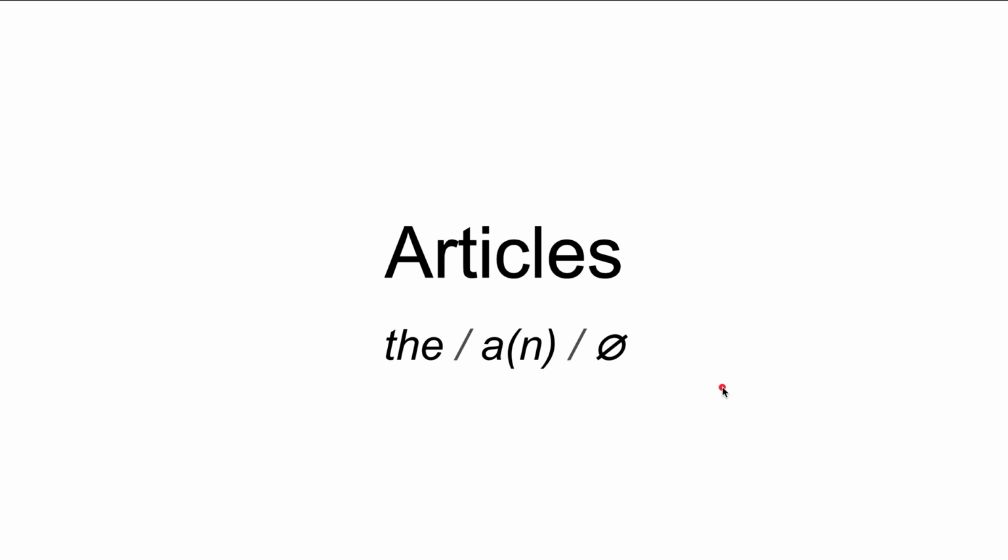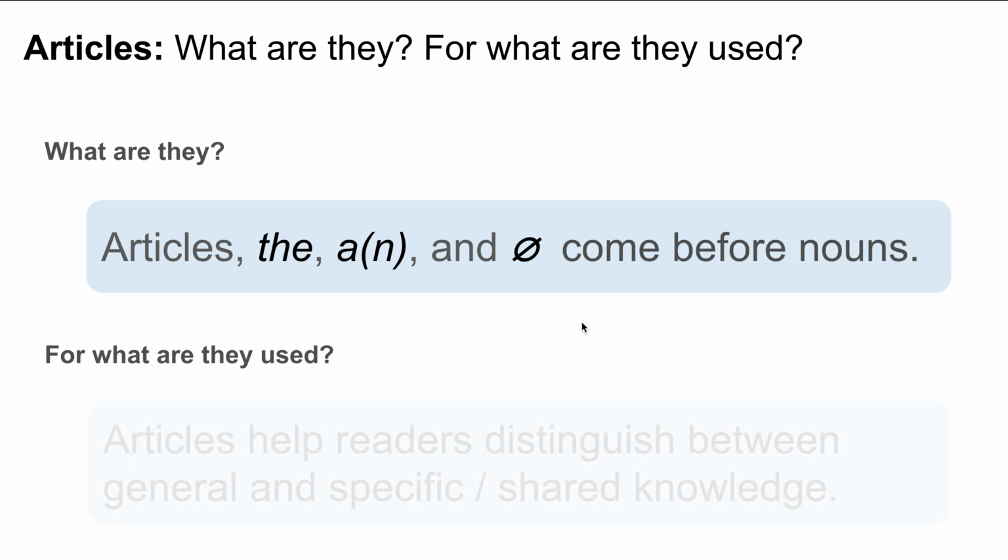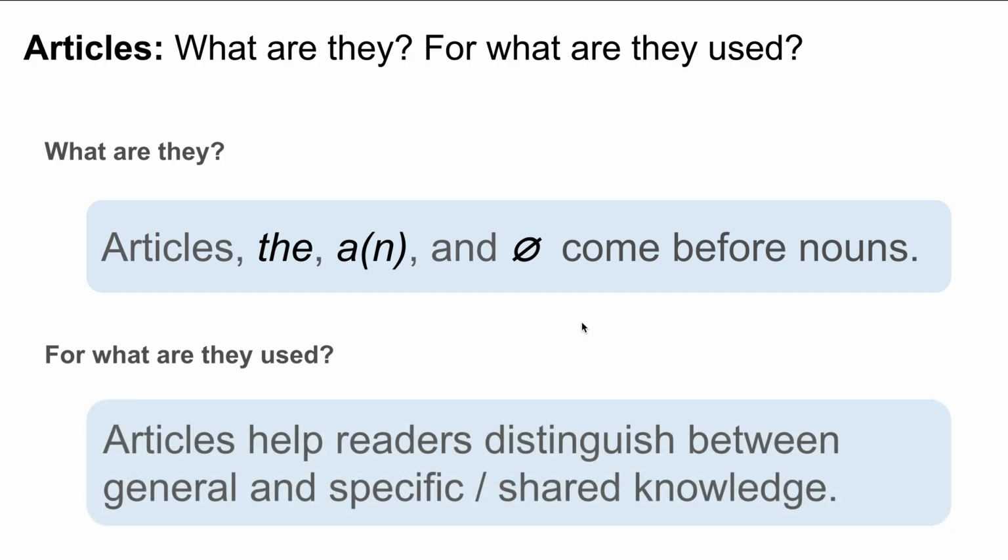Today we are going to learn about the articles a, an, and the zero article. Before we start, let me talk about what articles are, and what they're for. Articles are the, a, an, and the zero article, the things that come before nouns. What are they used for? Articles help readers distinguish between general and specific slash shared knowledge.